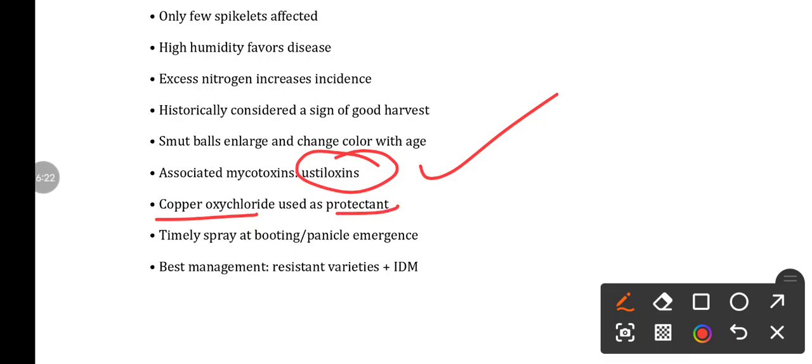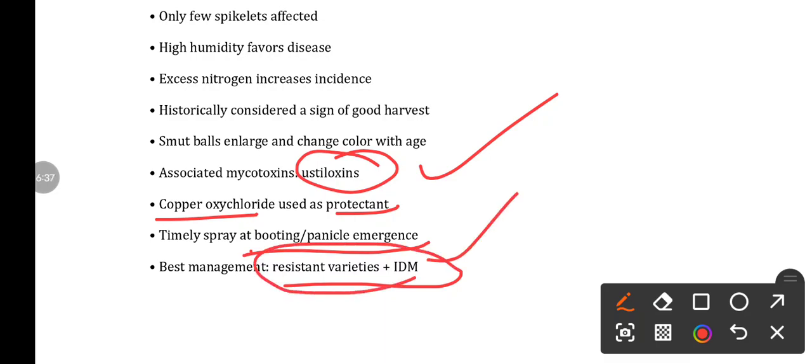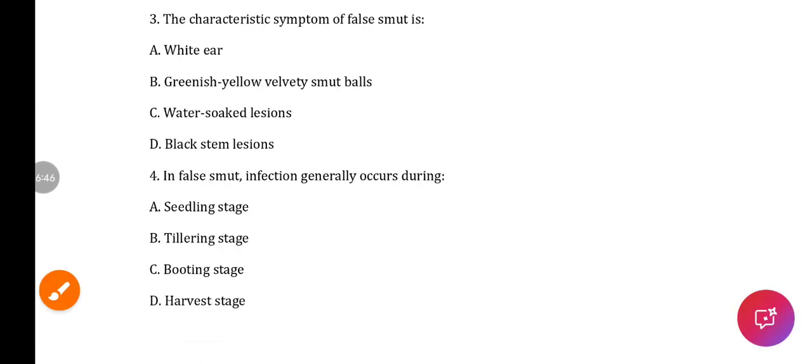A timely spray of fungicide is done at panicle emergence or booting stage. The best management practice for false smut is use of resistant varieties and adoption of IDM, integrated disease management practices. So this is all about the false smut of rice.